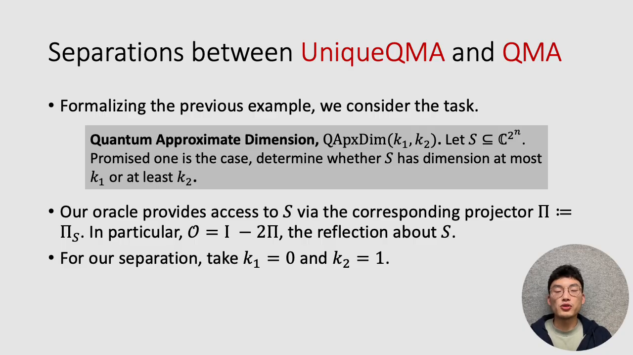For our separation between unique QMA and QMA, we'll only need a version of this problem for K1 equals 0 and K2 equals 1. So all you want to decide is whether your subspace is empty or non-empty.